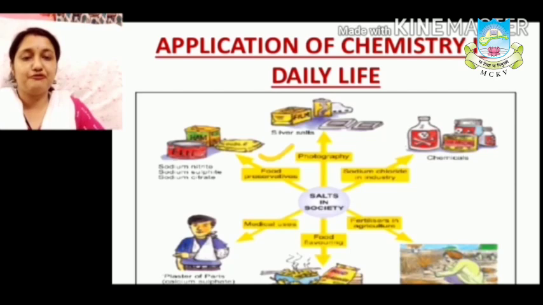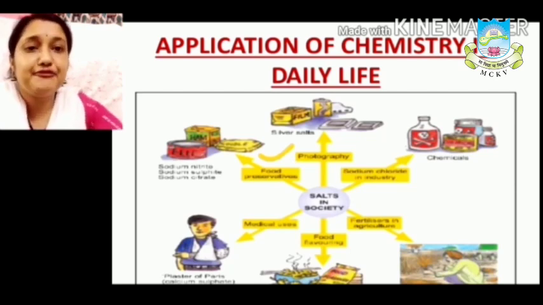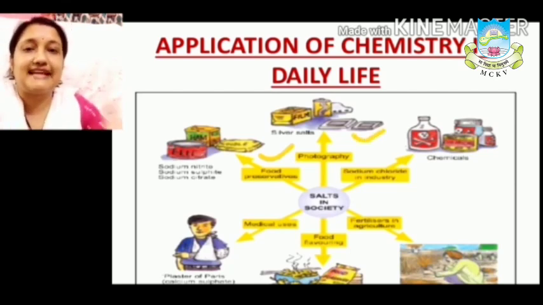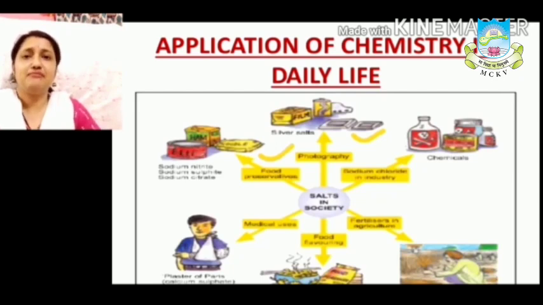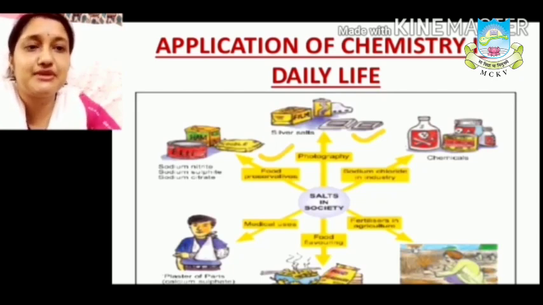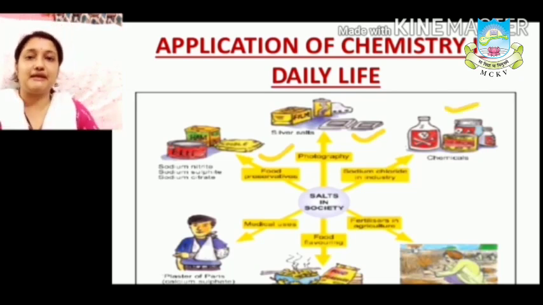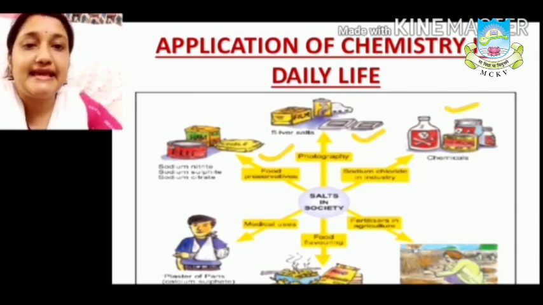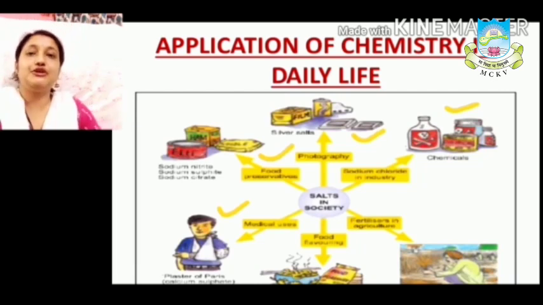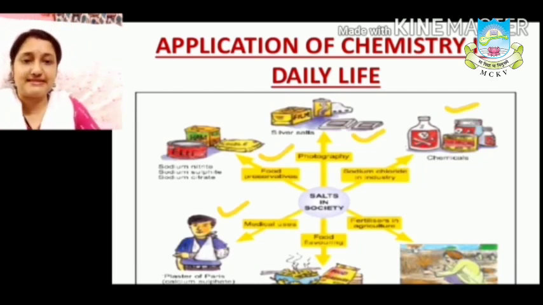That is also made up of with some chemical. In the photography film, that is also made up of with maybe any kind of chemical substances. Food industry, definitely without chemical it will not make. In the medical industry also they are using different kind of chemical substances.